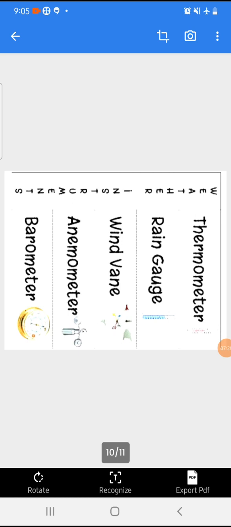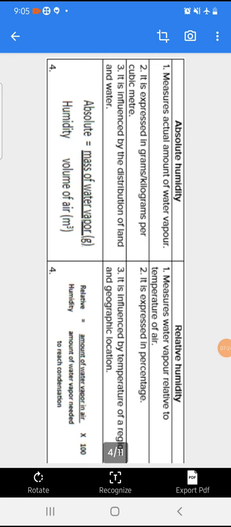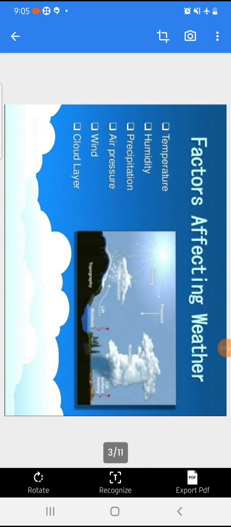Next, our next point is precipitation, among the factors affecting the weather. We have already discussed temperature, humidity, and air pressure. Now the next one is precipitation. So what is the meaning of precipitation?